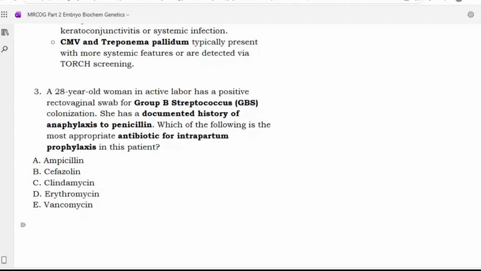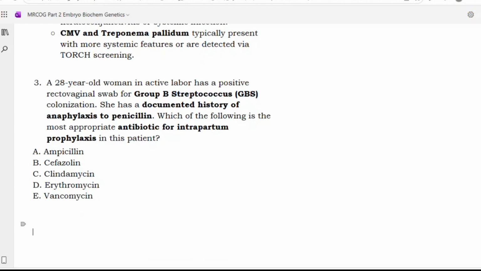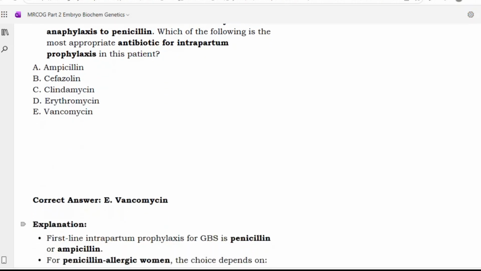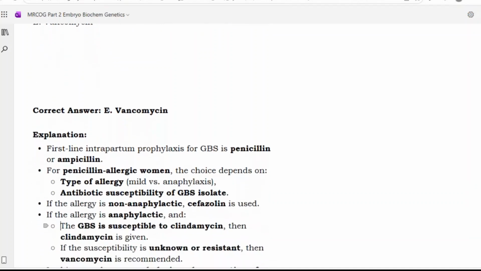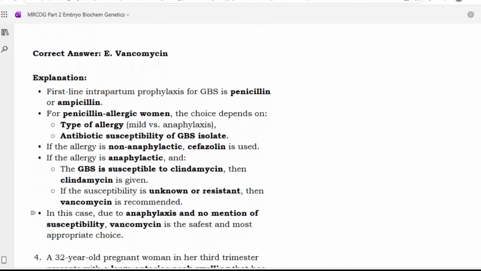Actually, ampicillin and clindamycin both can be used, sir. Option C, clindamycin? No. You have to go for vancomycin. This is very typical from the guideline. There is a special guideline on group B streptococci. First-line intrapartum prophylaxis for GBS is penicillin or ampicillin. That is straightforward.